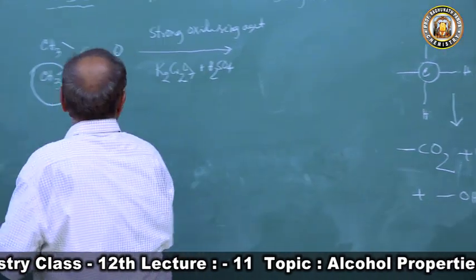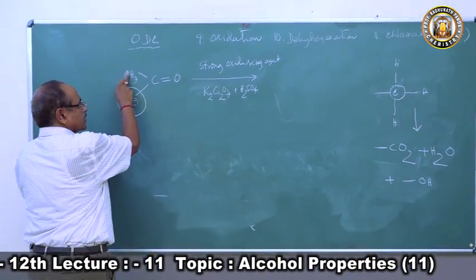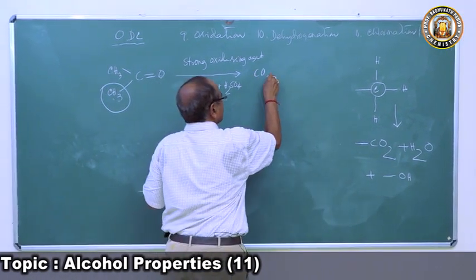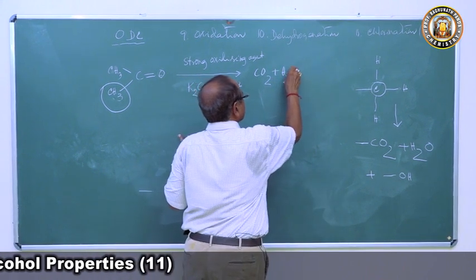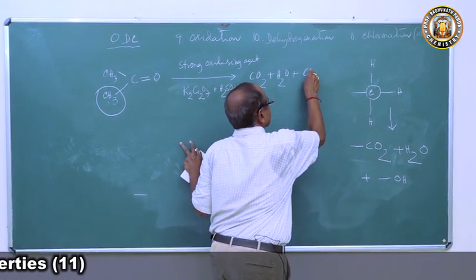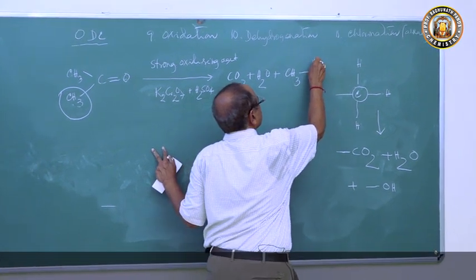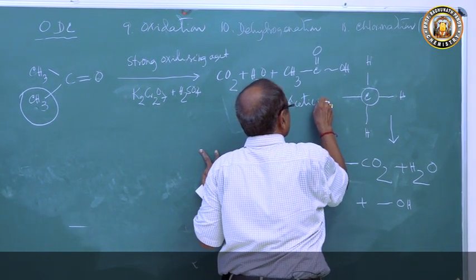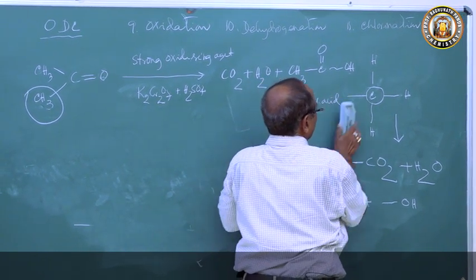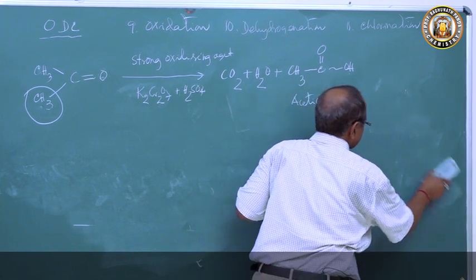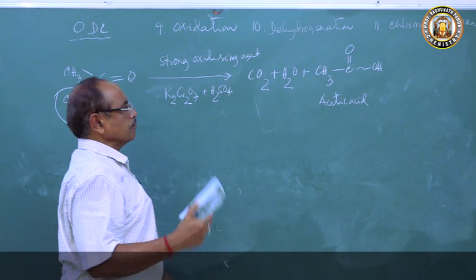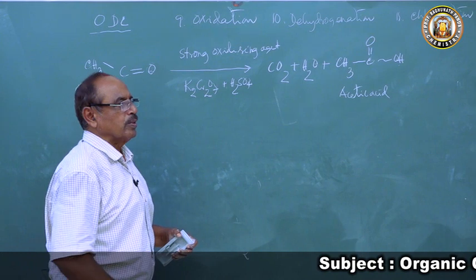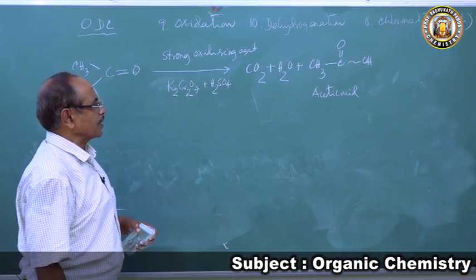So with this common sense, let's come to this. CH3 remains, CO remains. This CH3 becomes carbon dioxide, and two hydrogens become water, and the rest becomes CH3COOH, acetic acid. We get here acetic acid. So this is a very rough way of understanding a subject. Mechanism for a plus 2 student is not that essential. When you need understanding, then we will go by mechanisms and explain that later on.